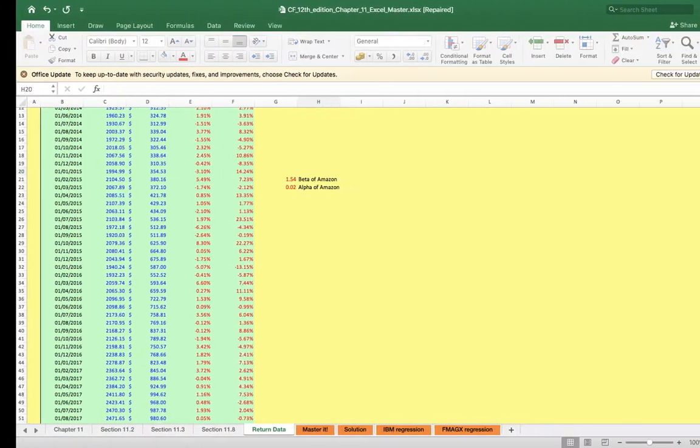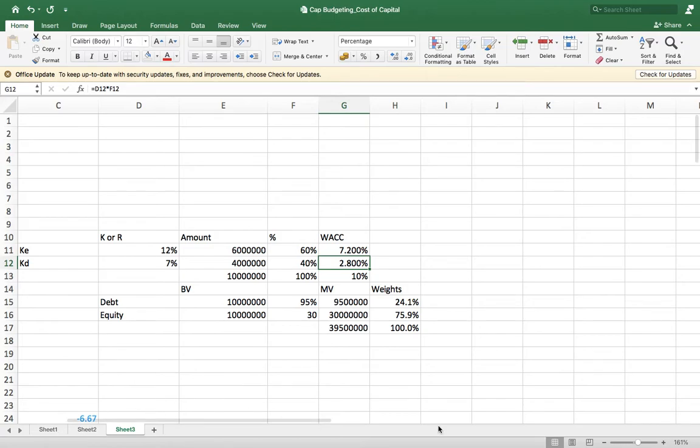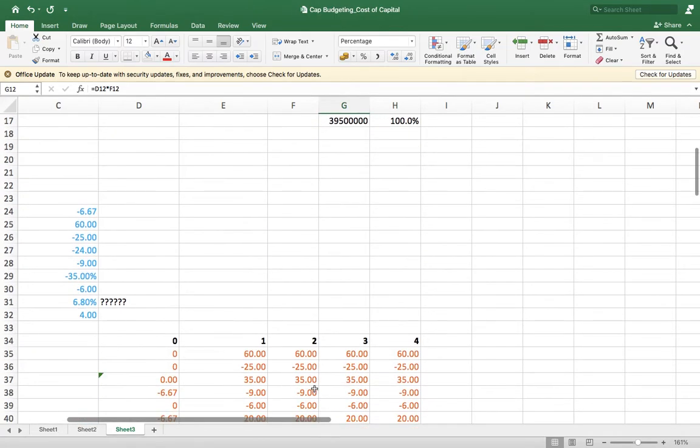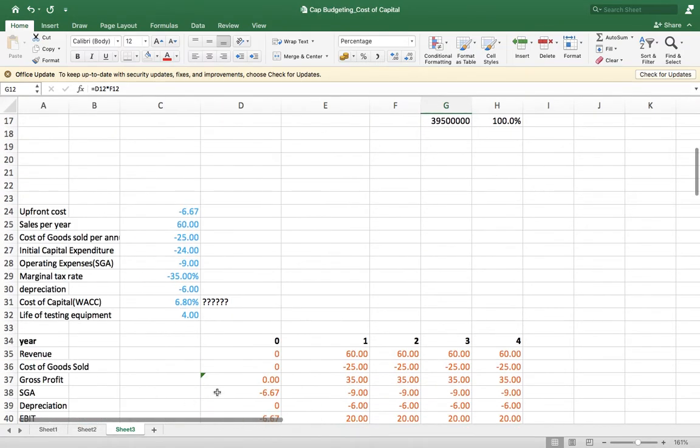Okay, let us do it here. I think we have done it already. Let us see. Upfront cost is 6.67 million. Sales per year will be 60 million, given in the question. Cost of goods sold is 25 million, given in the question. Initial capital expenditure, that is the equipment purchase, will be 24 million.